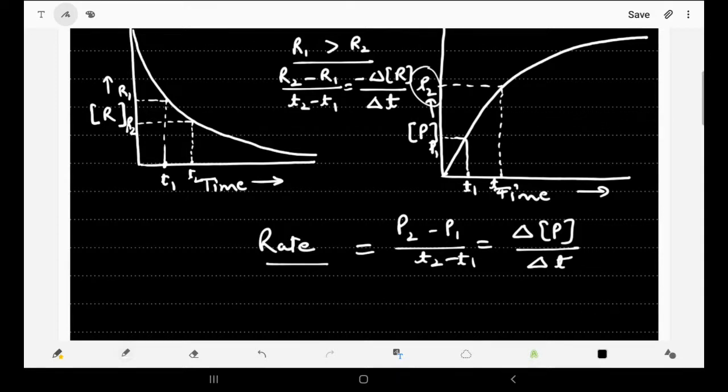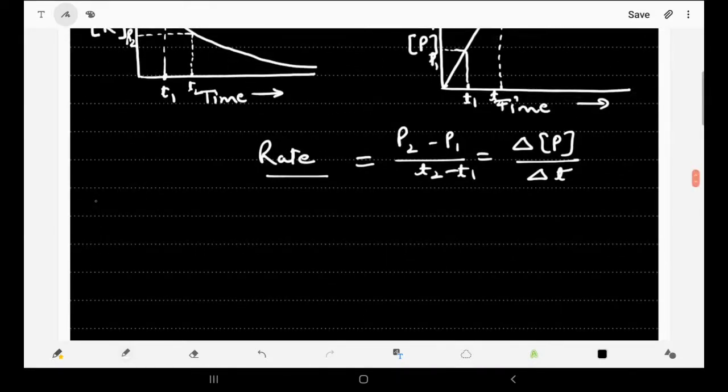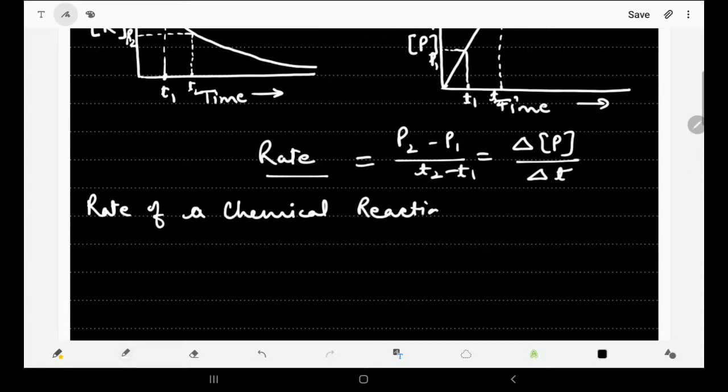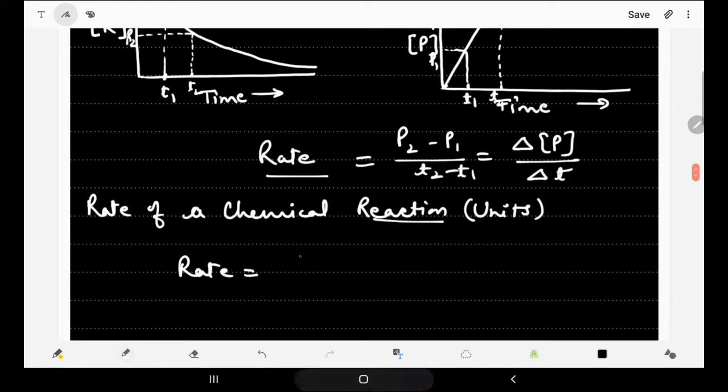Now what will be the units of rate of a chemical reaction? We know what is rate. Rate is equal to change in concentration divided by change in time.